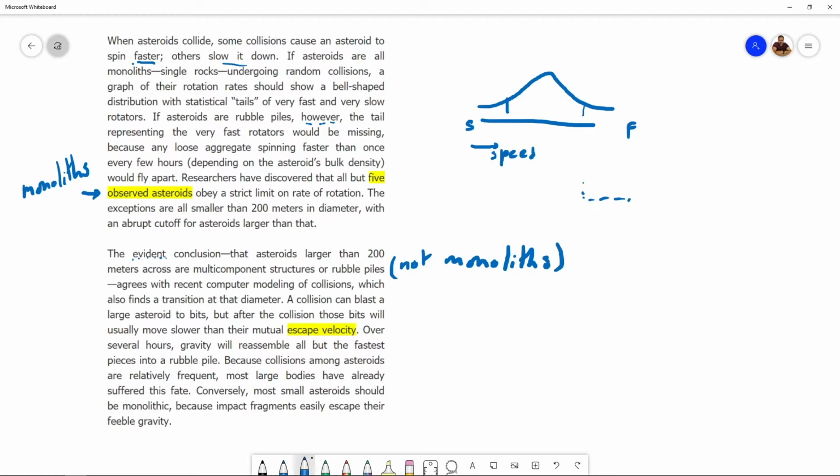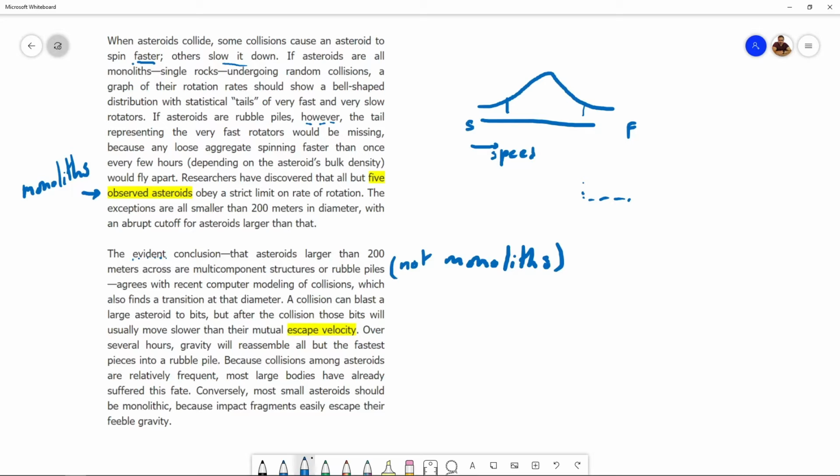What transition? Perhaps the model shows that asteroids smaller than 200 meters in diameter can rotate faster beyond a certain speed, and the ones larger cannot. That must be the transition.